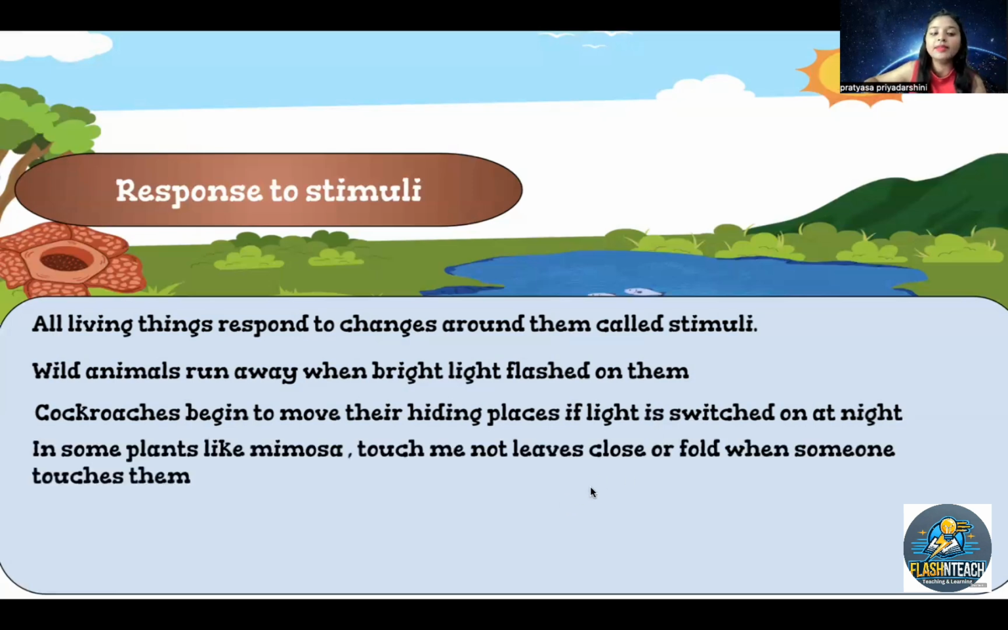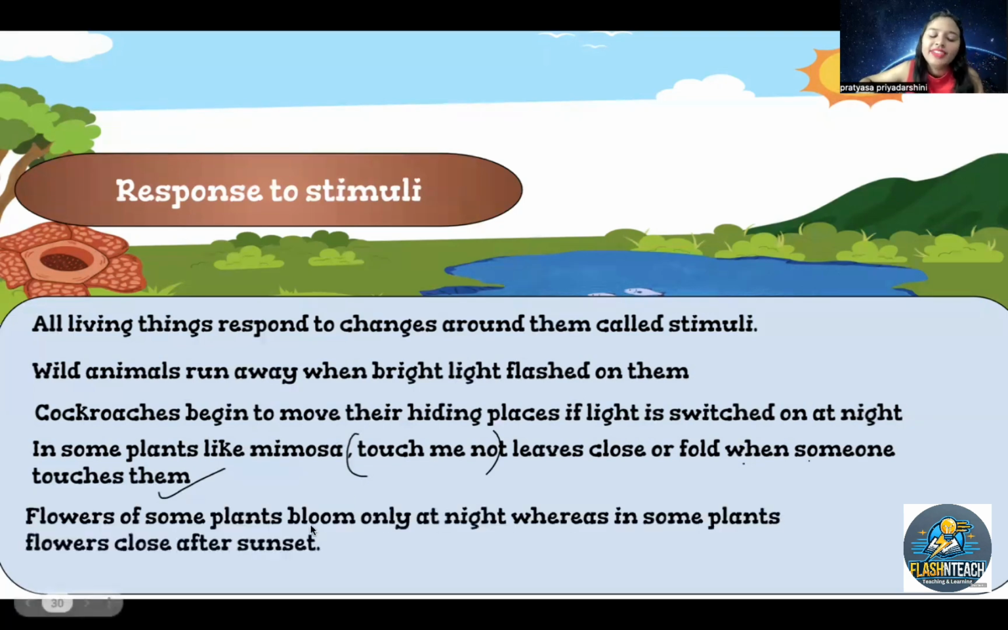In some plants like mimosa, or the touch-me-not plant, leaves close or fold when someone touches them. When someone touches them, the touch-me-not closes or opens, right? It also depends on them. And flowers of some plants bloom only at night, whereas some plants bloom only after sunset.